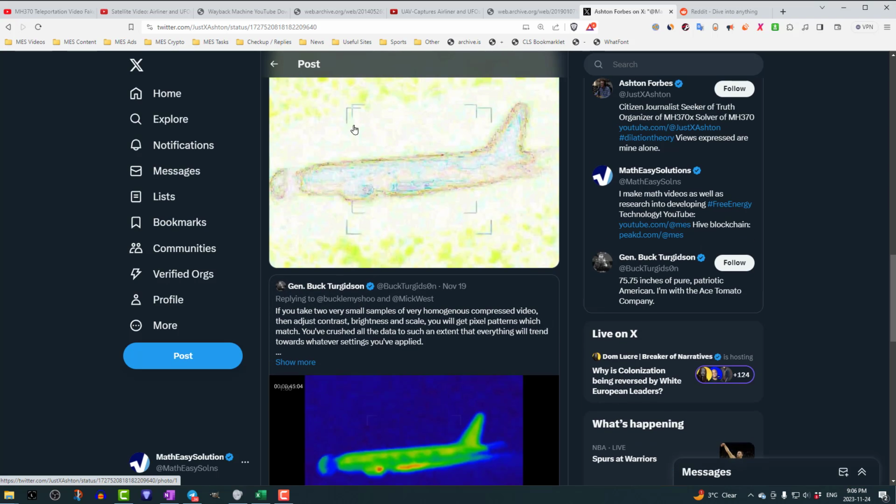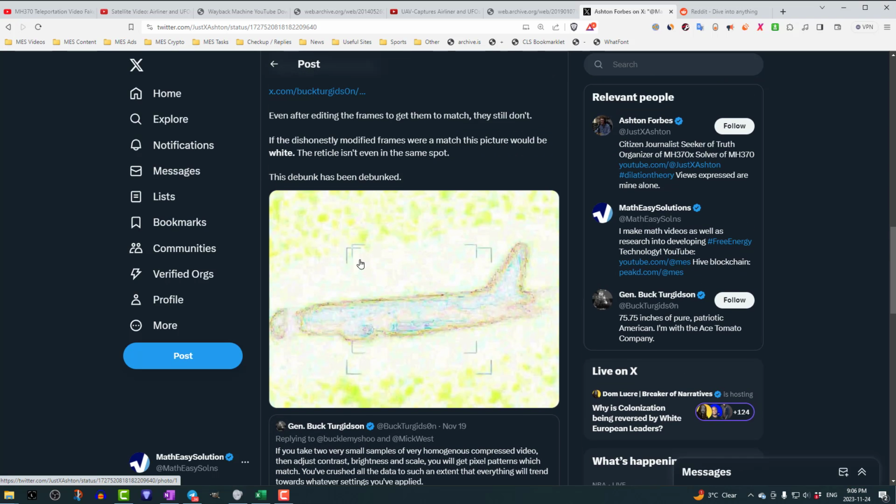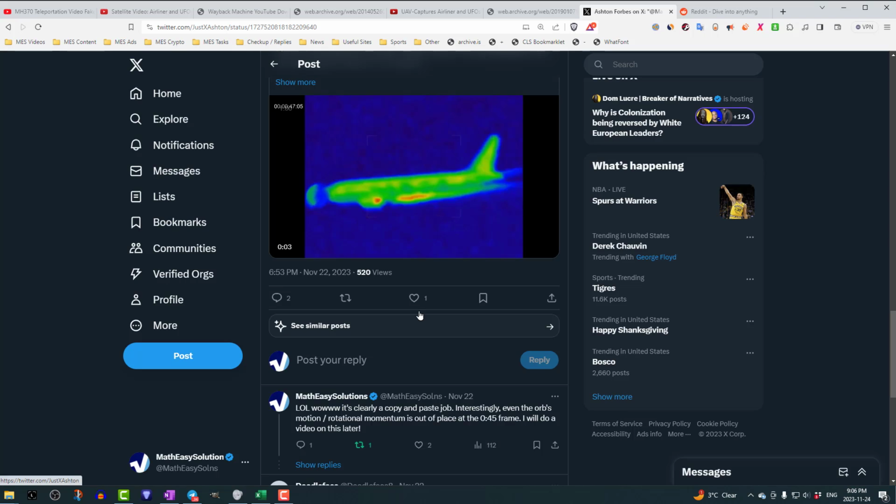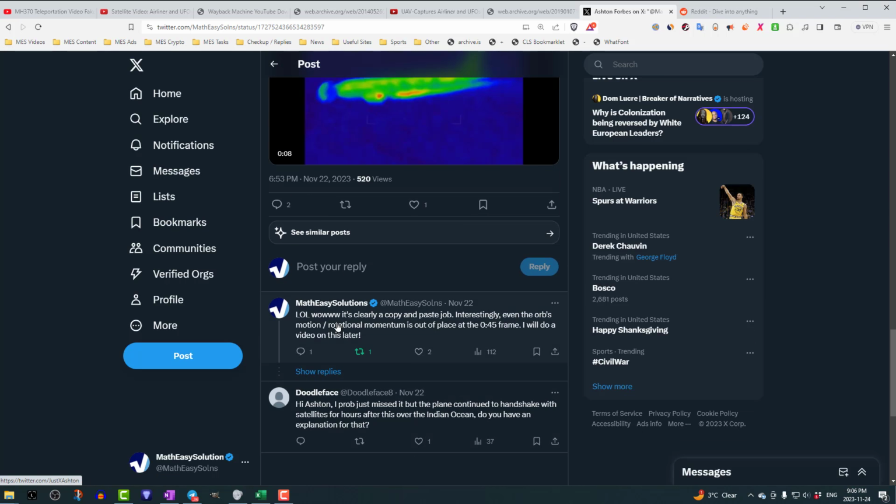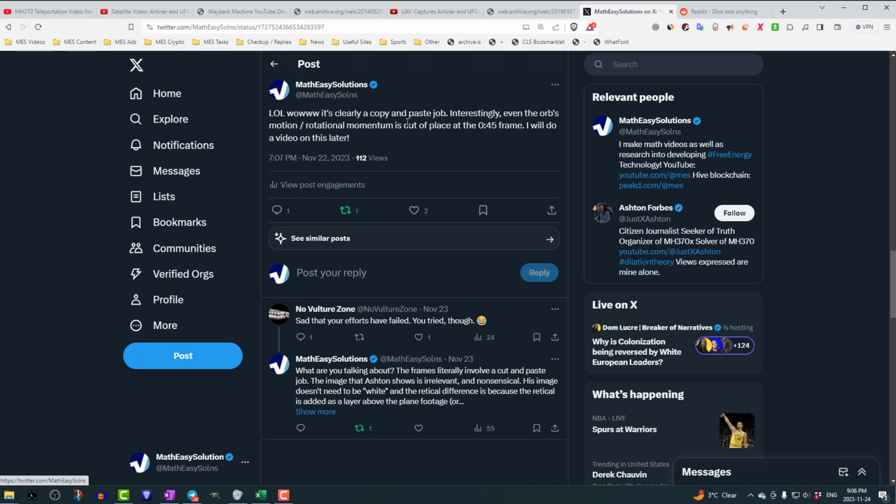And also these reticles or whatever, these ones here, this could just mean that they were added as a layer above whatever software they're using. So I replied, LOL, wow, it's clearly a copy and paste job. Interestingly, even the orb's motion and rotational momentum is out of place at the 0.45 frame. And I'll do a video on that later.